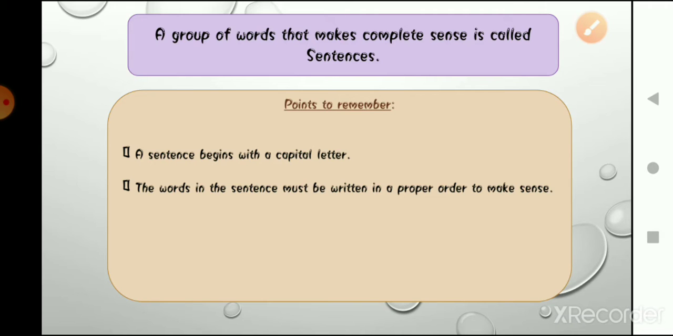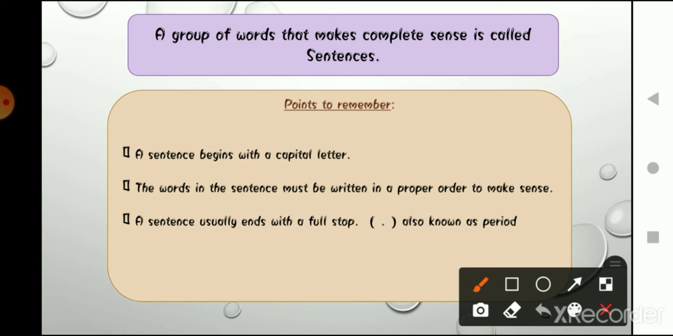Okay, what is the third important point? A sentence usually ends with a full stop, also known as a period. What is the meaning of period? Period is a full stop. Okay, we call a full stop a period in the English language.